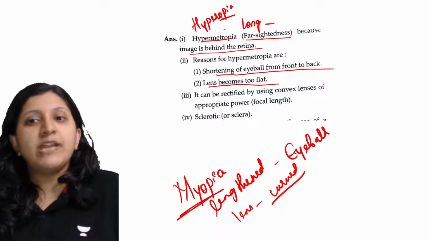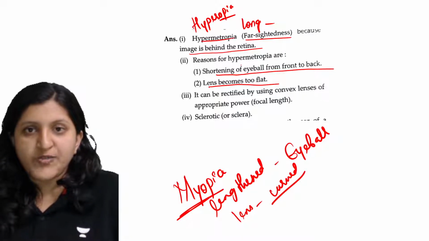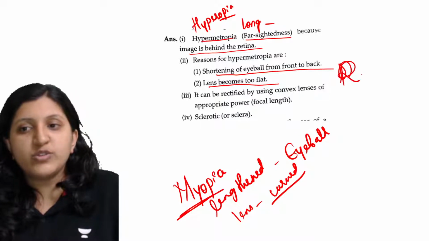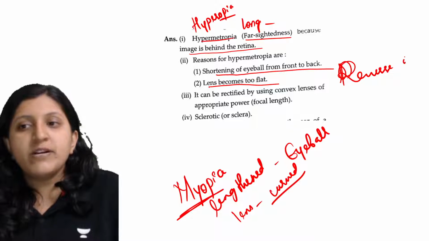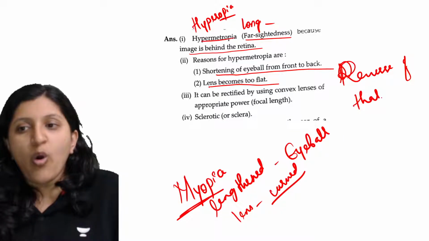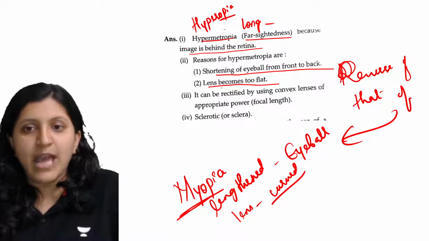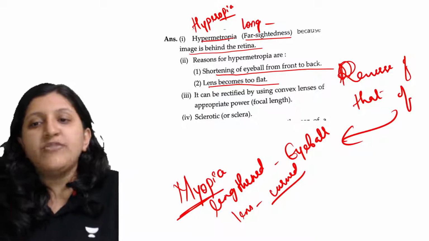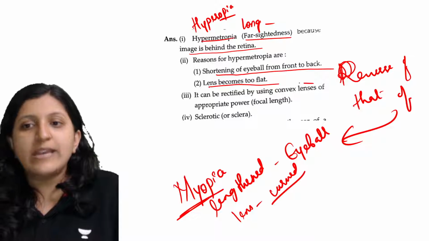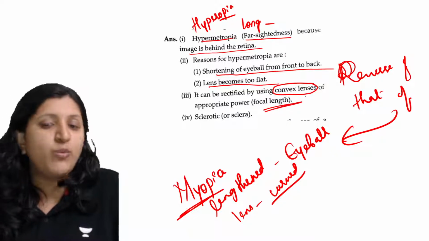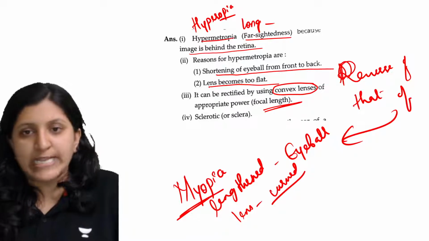So the reasons for hypermetropia are actually the reverse. This is exactly the reverse of myopia, exactly opposite. Now it can be rectified using a correction factor, that is, a convex lens can be used for the correction to match the appropriate power, that is, the focal length.